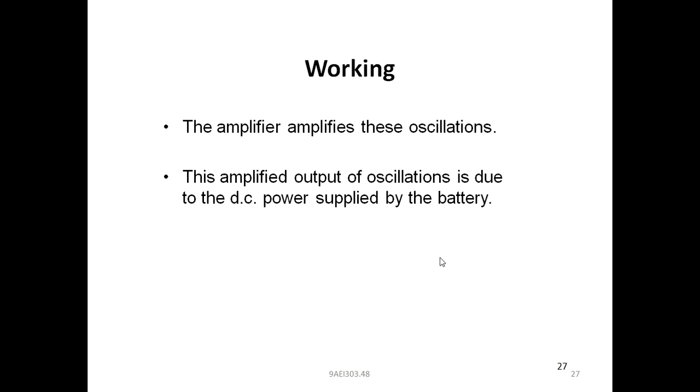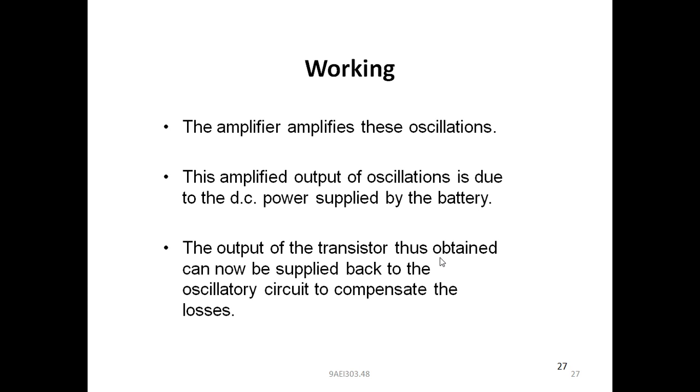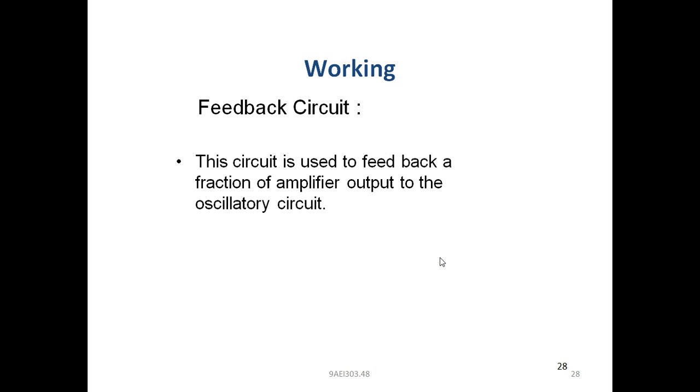Basically, the signal which is generated internally is called noise. Due to noise, the oscillator gives the oscillations. Noise becomes a signal. The output of the transistor thus obtained can now be supplied back to the oscillatory circuit to compensate the losses. Next circuit, that is the feedback circuit.